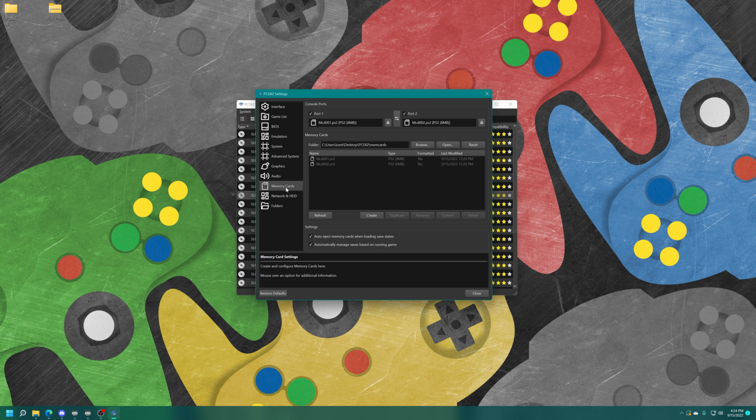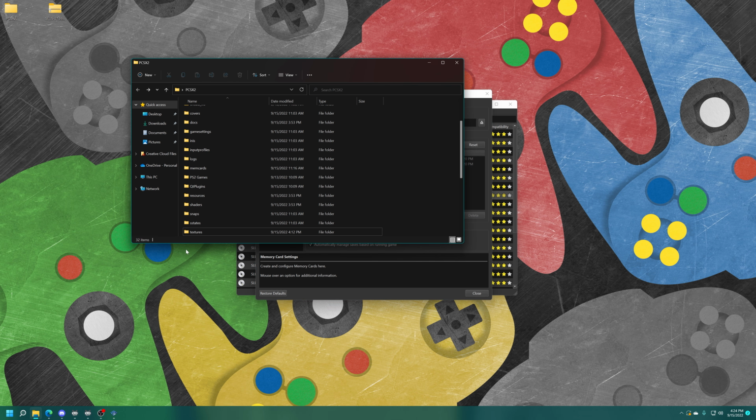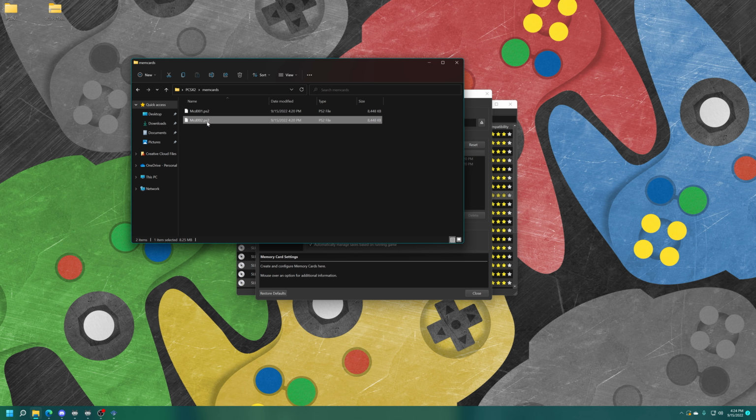Next up, memory cards. So when you first start up PCSX2, it will create 2 memory cards in port 1 and port 2 for you automatically. At any point, you can add in new memory cards. So it creates these memory cards in an actual memory card file type. Let me open this up here real quick. And if you go into the mem cards folder, there you go. So there's memory card 1 and memory card 2. These are 8 megabyte PS2 memory cards.